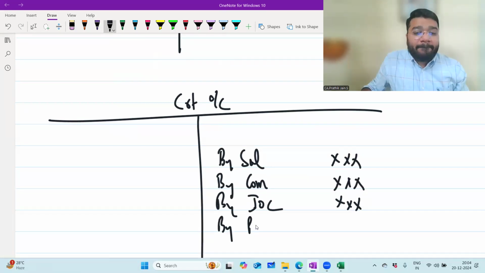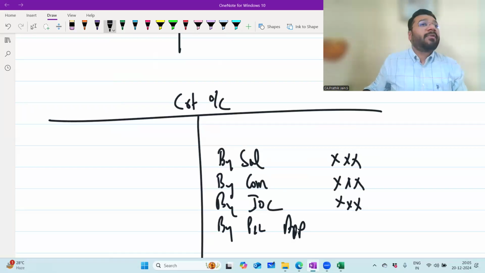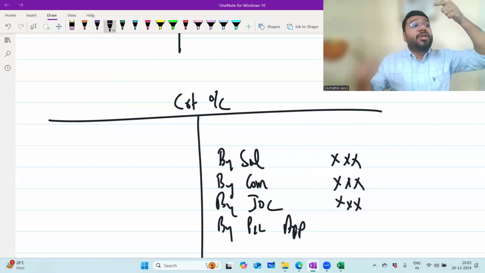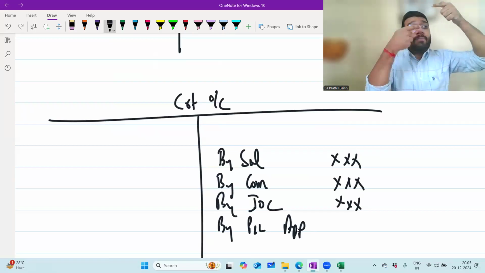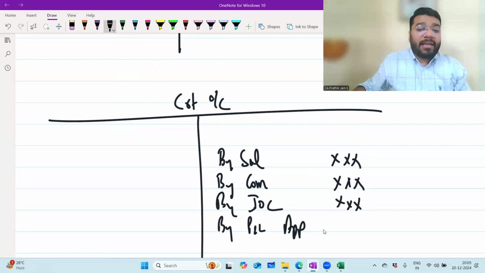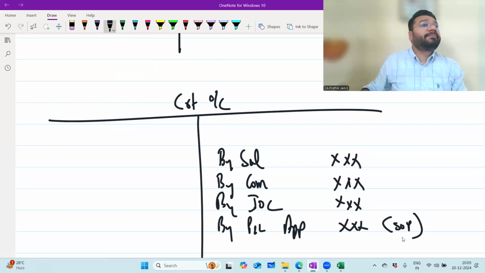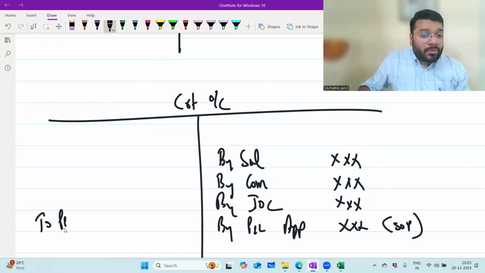By P&L appropriation. What is the journal entry for distribution of net divisible profit? P&L appropriation to partners' capital or current account. In partners' current account, by P&L appropriation. So this is share of profit. Share of loss, to P&L appropriation.